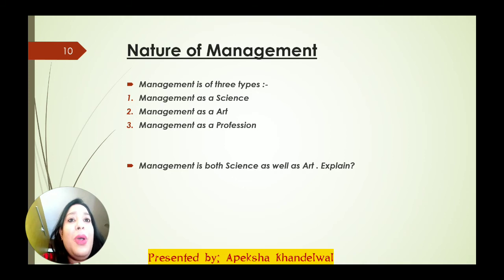Already we have done the introductory part of this chapter. Then we went through the process of management. I'm not going deep, students. Please go to the individual links that have been sent to you and watch the videos from those links. Clear? I'm not going deep into each and every topic. Then we started with the features of management, then the objectives of management, then we completed the importance of management. So we have completed a few of the important topics.